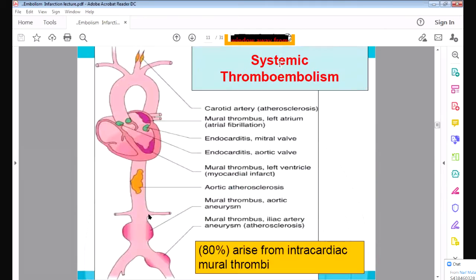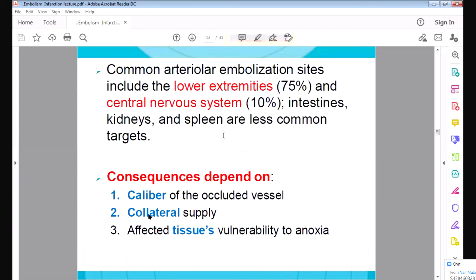Systemic thromboembolism arises from the arteries and the heart. From the heart and the arteries, it will travel to the various organs, especially the lower extremities, and also other organs like the kidney, spleen, intestine, and the liver. So thromboembolism arising from the thrombus is the most common cause of embolism. It breaks off from the thrombus, in the artery or in the vein.